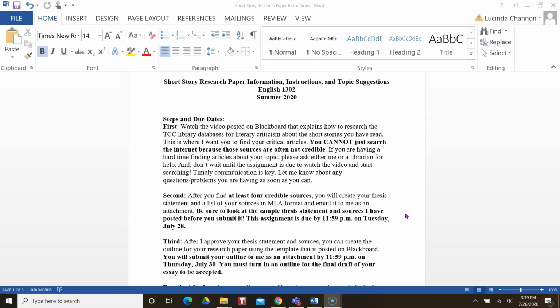The second step, so after you find at least 4 credible sources, right, a source that has been written by a literary critic, you will create your thesis statement and a list of your sources in MLA format and email it to me as an attachment. Be sure to look at the sample thesis statement and sources I have posted before you submit it.